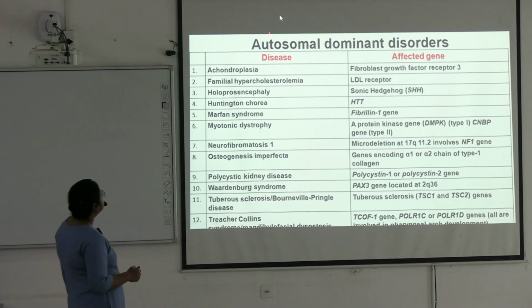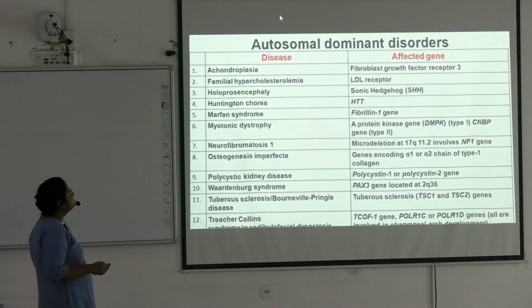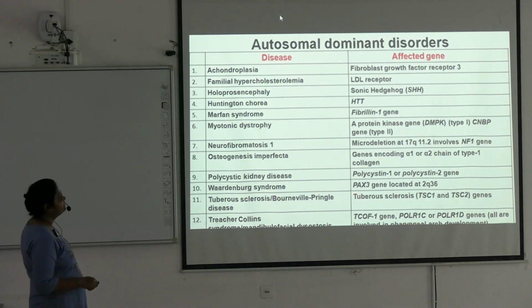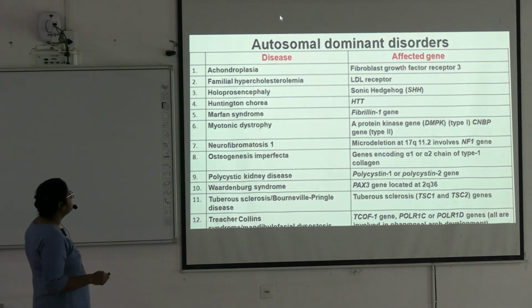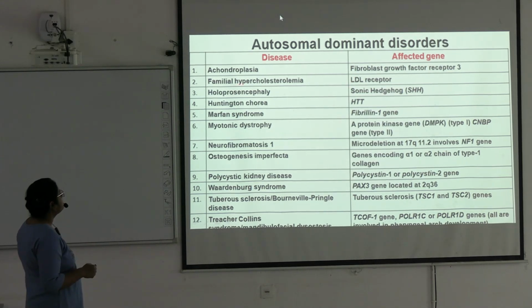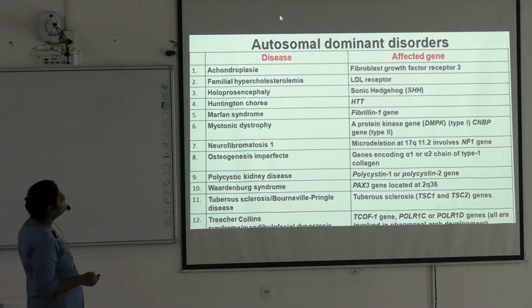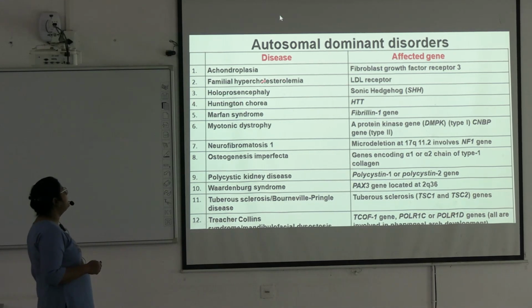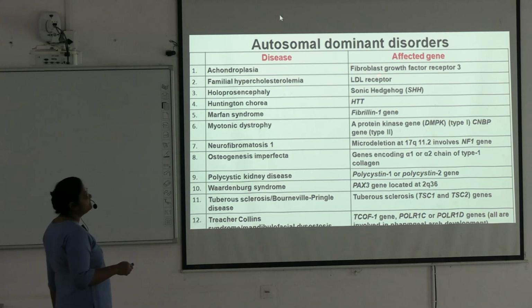So these are the common autosomal dominant diseases. These are the names of the diseases and these are the affected genes. Autosomal dominant inheritance pattern: achondroplasia, fibroblast growth factor receptor 3. This is the name of the gene. Familial hypercholesterolemia, LDL receptor gene.